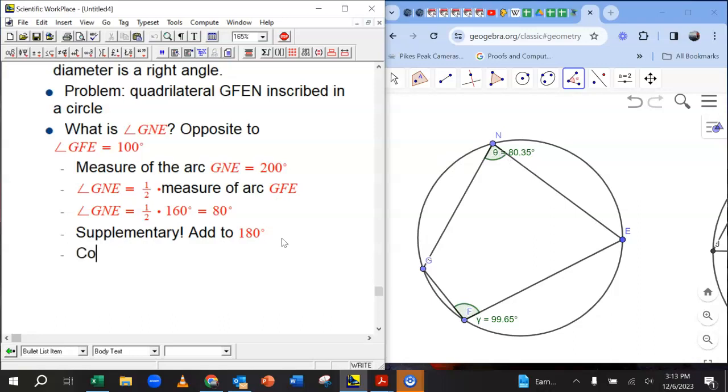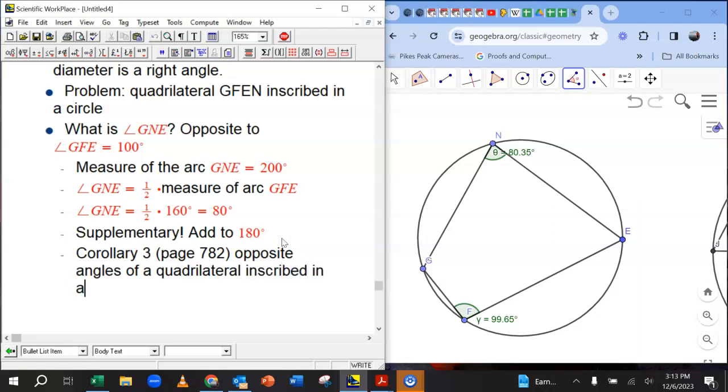So in fact, this is a corollary. This is corollary 3 on page 782. We kind of invented it on the fly. The opposite angles of a quadrilateral inscribed in a circle are supplementary.